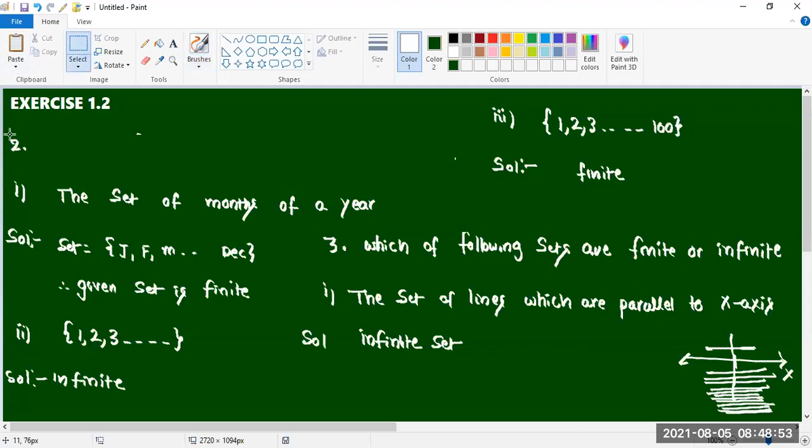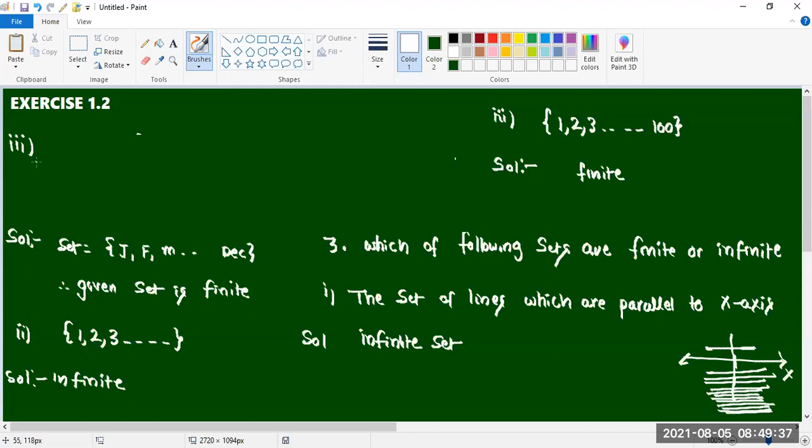The next one is the set of letters in the English alphabet. Finite. How many letters will be there? 26. The set of numbers which are multiples of 5: infinite. 5, 10, 15, 20, 25, 30, and so on, we can take. It is an infinite set.